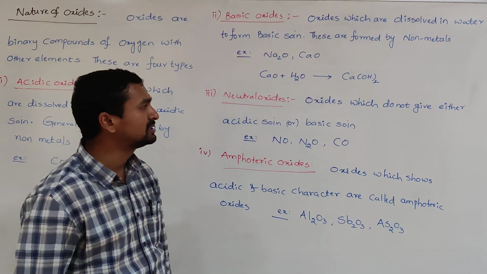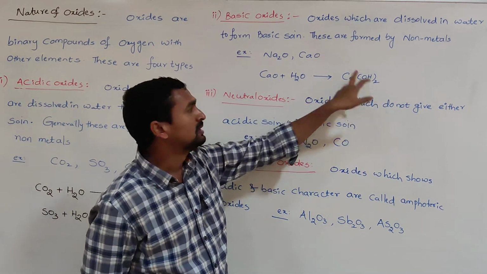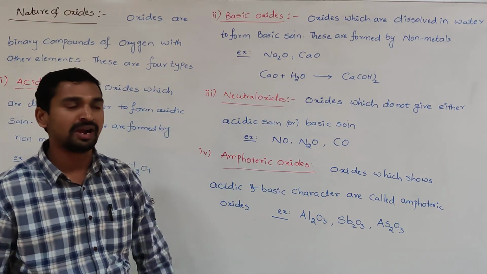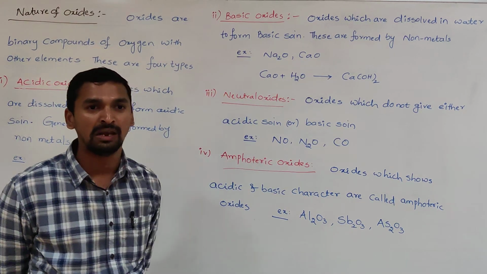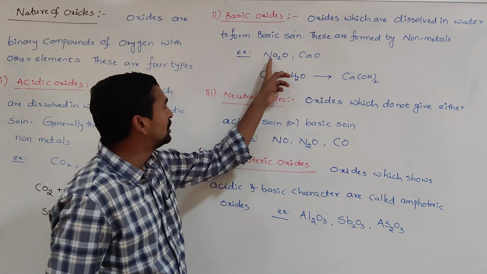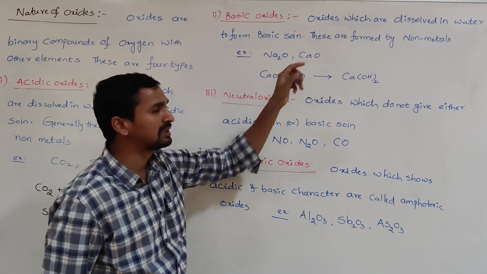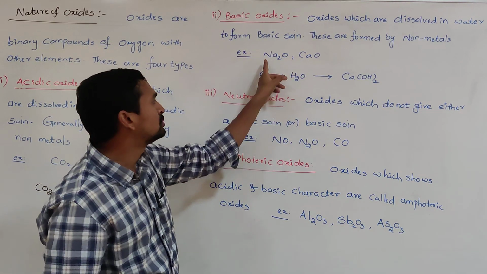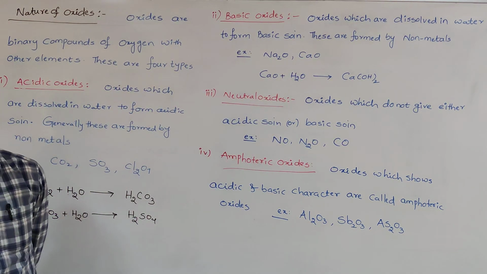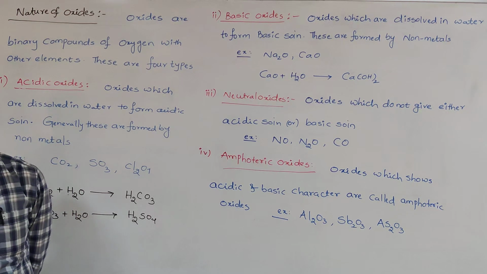Calcium oxide, whenever it is dissolved in water, we get calcium hydroxide. Sodium oxide dissolved in water gives sodium hydroxide. Sodium hydroxide and calcium hydroxide are very well known and are treated as bases. Here sodium and calcium combine with oxygen to form sodium oxide and calcium oxide respectively. Sodium and calcium belong to group 1 and group 2, which are called alkali metals and alkaline earth metals.